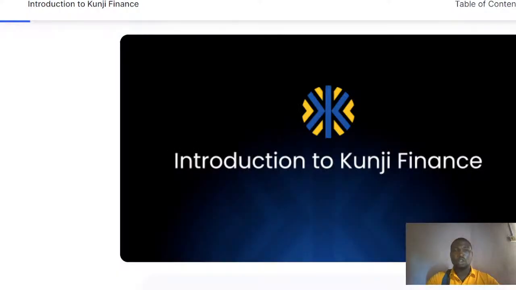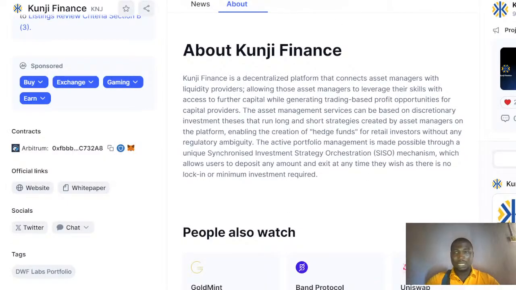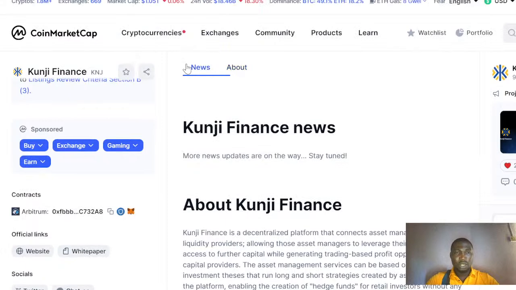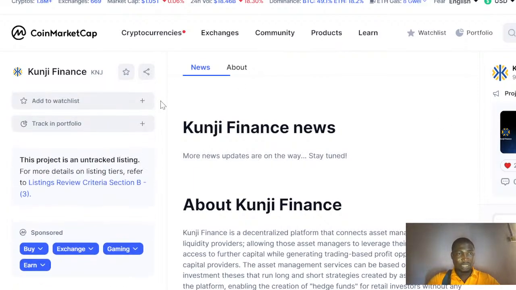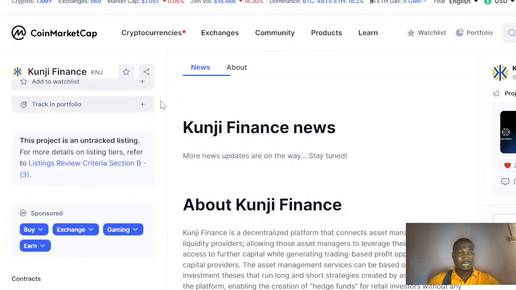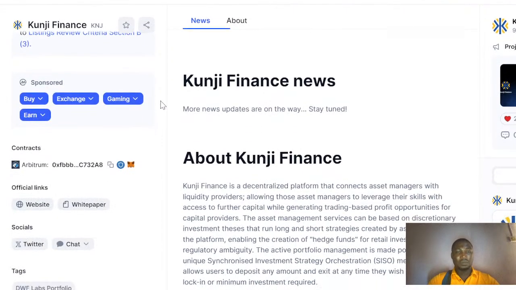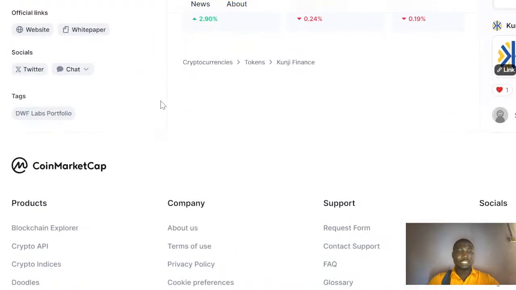And so let's look at CoinMarketCap to get more. You can see what we currently have here in the market space. You can see it is yet to be listed. That is why we don't have it here. It is yet to be listed, so it's going to be listed.